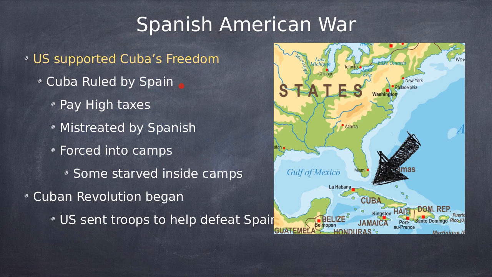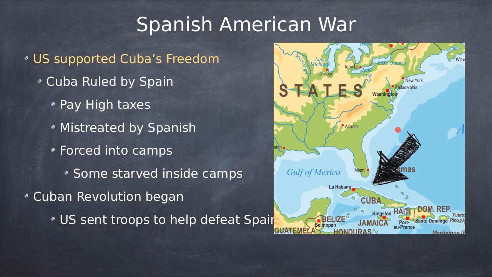All right, so the U.S. sent troops to help defeat Spain. Okay, and this is the island of Cuba right here. It's 90 miles south of Miami, of Florida. 90 miles separates us. You might be wondering, well, how far is 90 miles? If you would draw a line from Columbus, Ohio, to either Indiana or to West Virginia, just draw a straight line, east or west. If you go to West Virginia and cut that line in half, that's 90 miles.